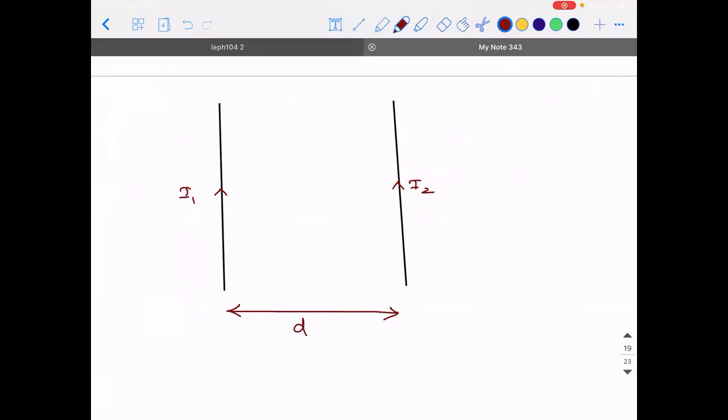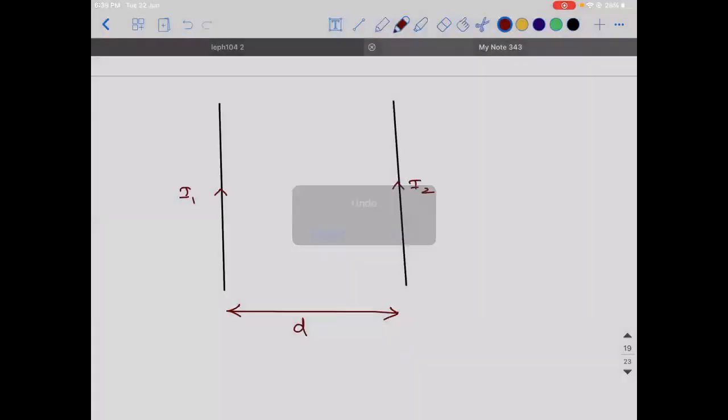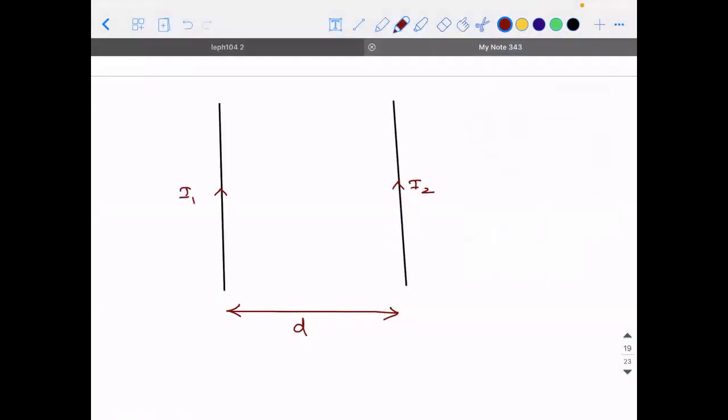Now, just now we learned a concept. Here we need to apply two concepts. Whenever there is a current carrying conductor, what is present around it? The base of this chapter: whenever you have a current carrying conductor, what is present around it? Magnetic field. Similarly, second is, whenever a current carrying conductor is placed in a magnetic field, what will happen?